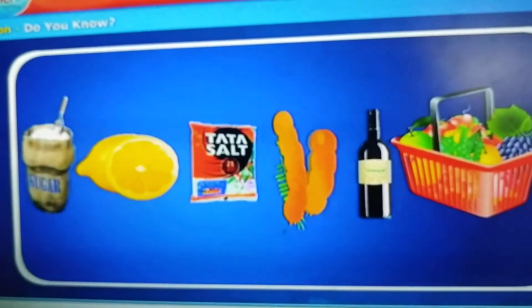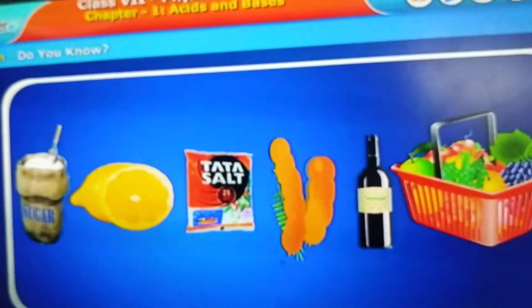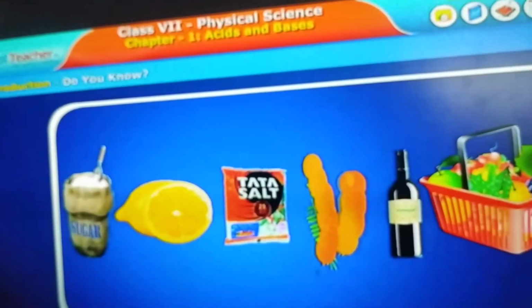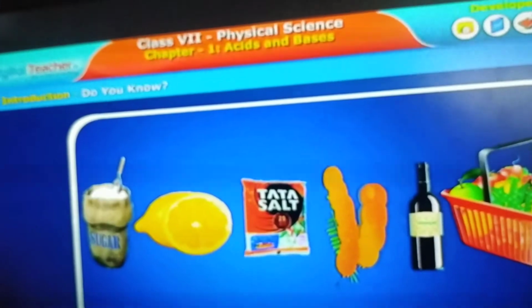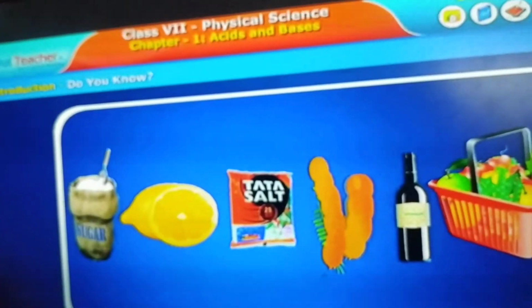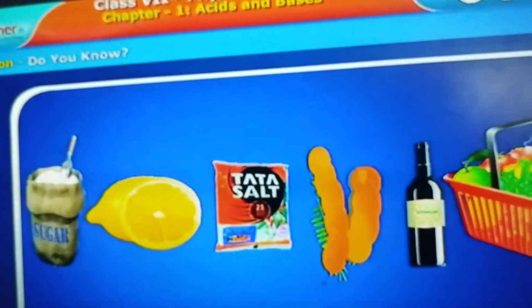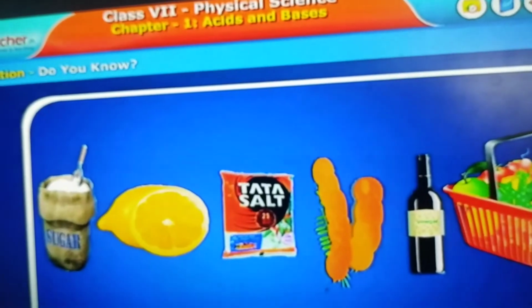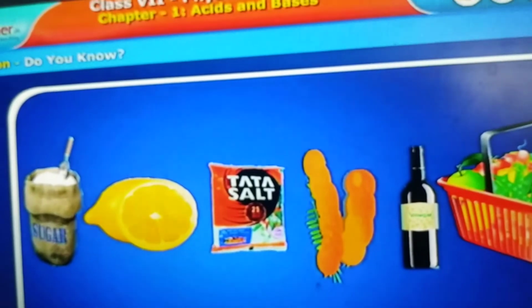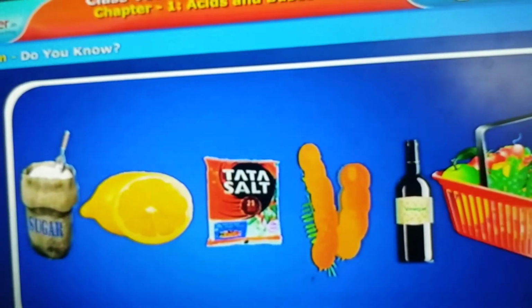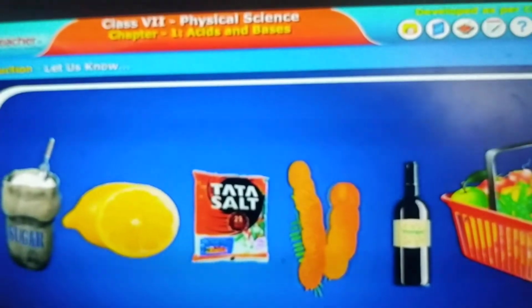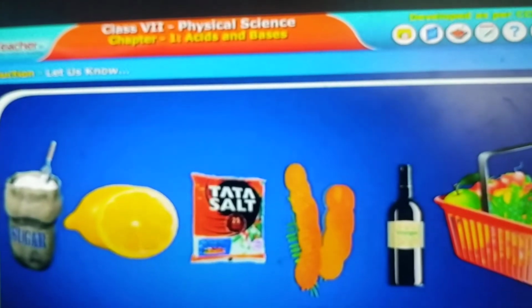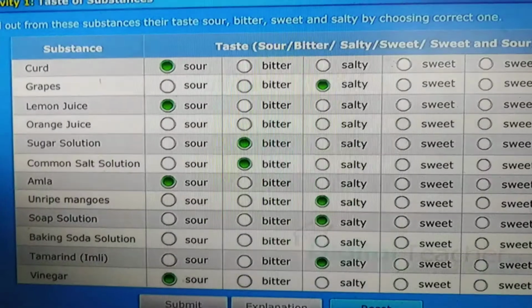But do you know, children, what makes lemon and vinegar sour in taste? Do all the items have the same taste? In what way are they different? What kind of tastes do the food substances we eat have? We have to know all these things about our food components, okay? Let us try to find the answer and understand the reasons for some of them.